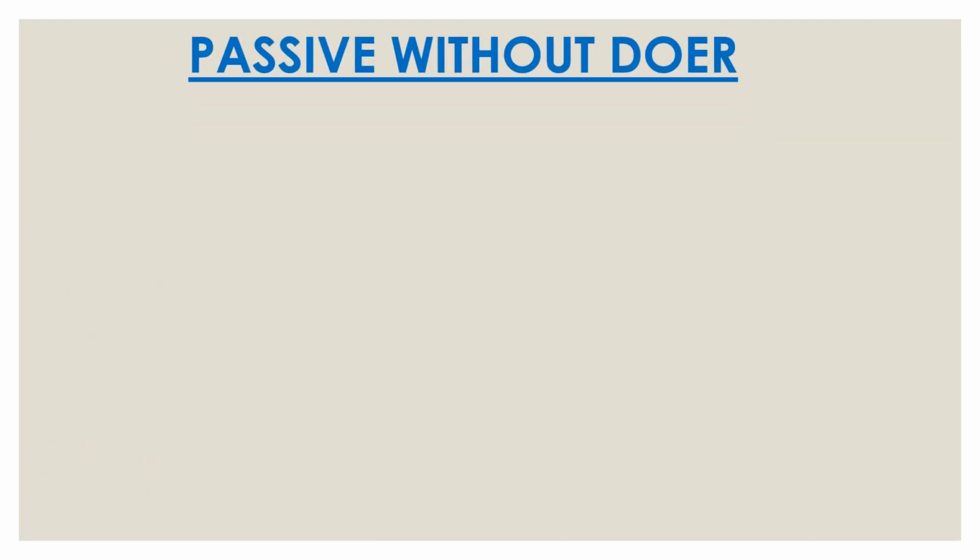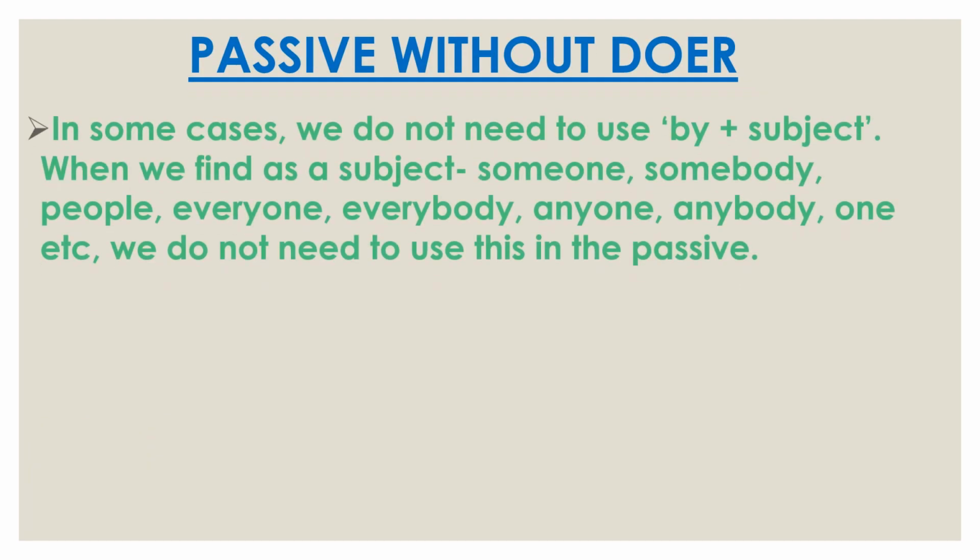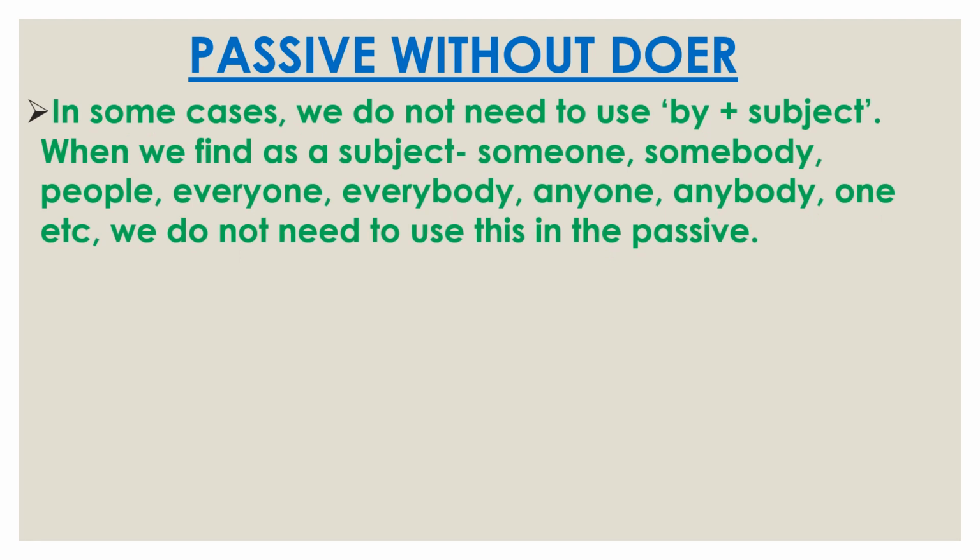Now we'll discuss passive without doer. In some cases, we do not need to use by plus subject. When we find as a subject someone, somebody, people, everyone, everybody, anyone, anybody, one, etc., we do not need to use these in the passive voice. So this is called passive without doer.